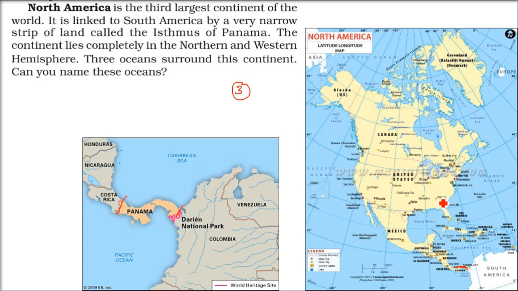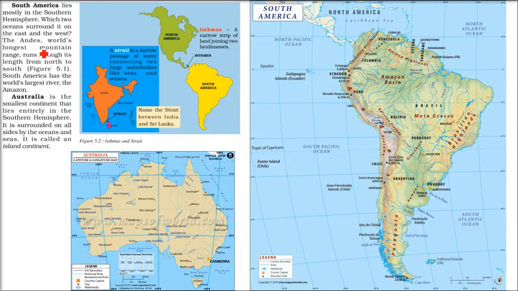Now this North America, on the left it's Prashant Mahasagar, the Pacific Ocean, on the right it has the Atlantic Ocean, on the top it has the Arctic Ocean. So three oceans are there: Pacific Ocean, Atlantic Ocean, and on the top Arctic Ocean. South America, Dakshin America. Now we have Australia also here. Most of South America is in the southern hemisphere because the equator is here.